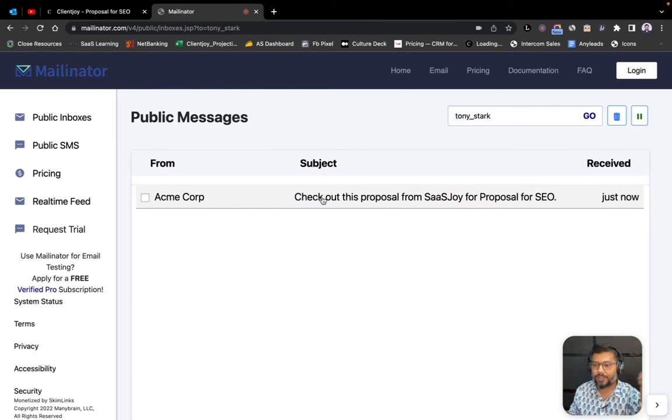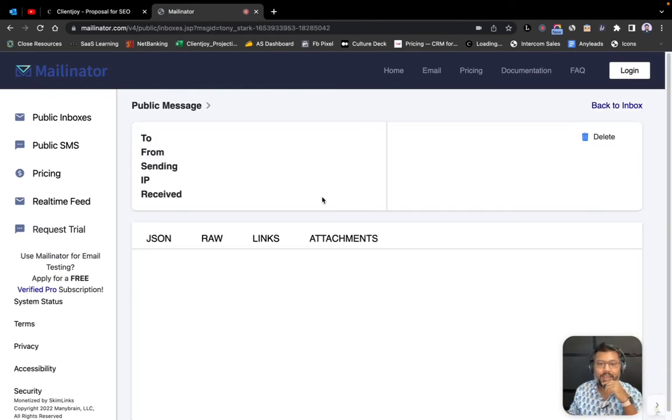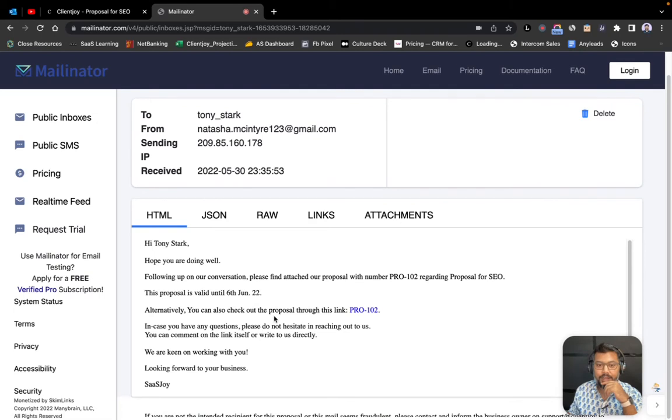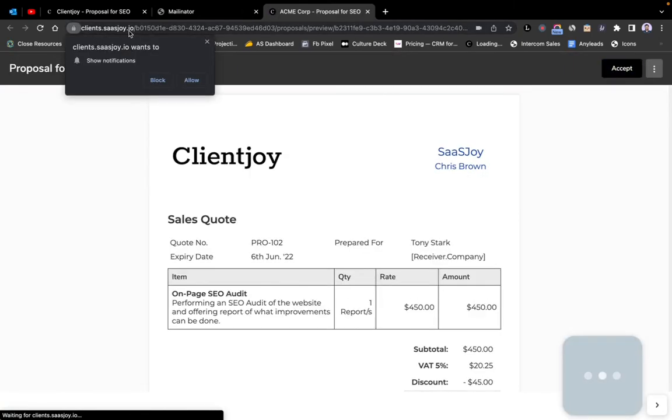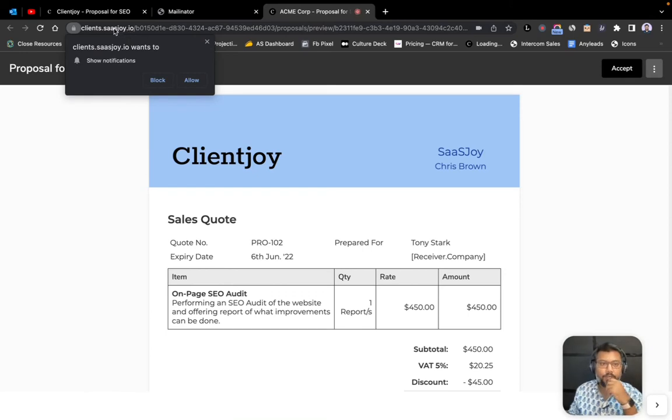And voila, the proposal shows up. This is the proposal email that we just sent out. Assuming that Tony clicks on this proposal, it'll open in a new tab. And again, all of ClientJoy works on custom domain.